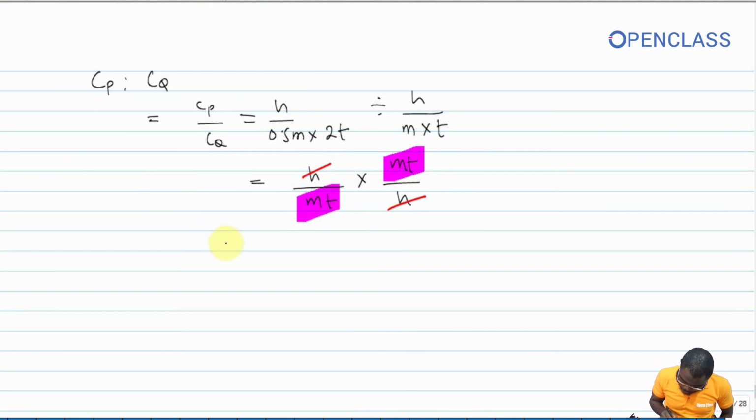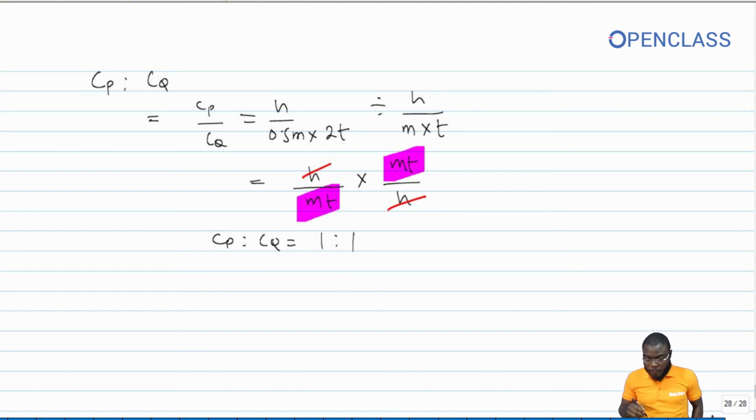Now, back to this. So your Cp ratio Cq will be equal to, this cancels this, so you have 1 ratio 1. 1 ratio what? 1 ratio 1. Okay, so that is your answer, 1 ratio 1.